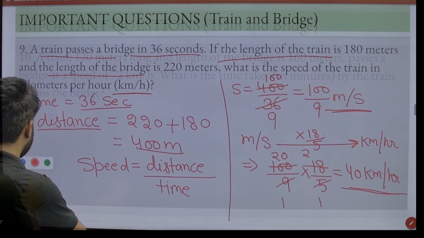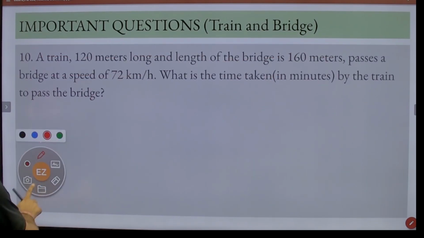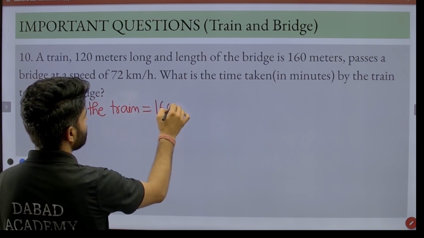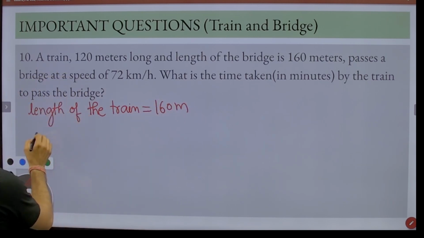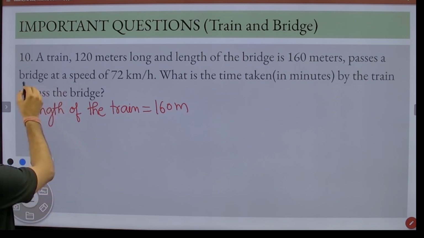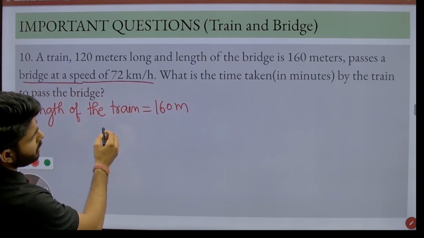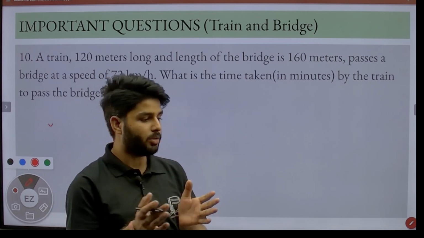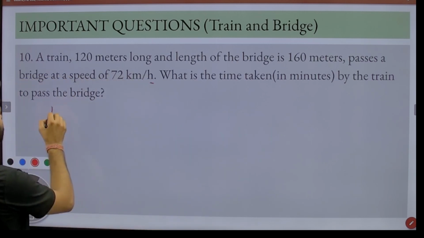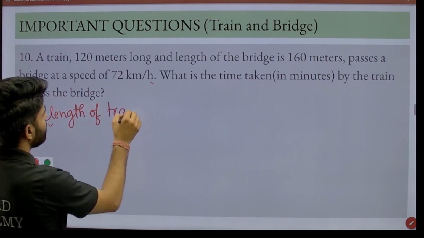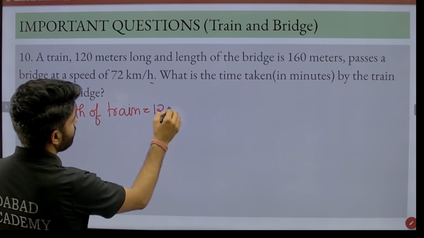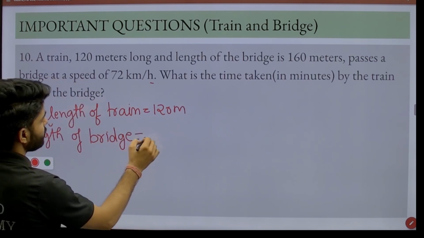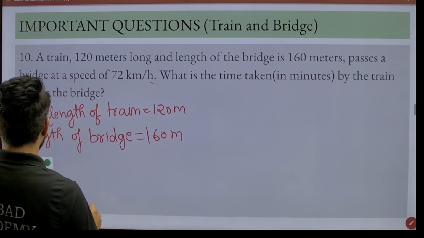Then the next question is a train 120 meter long. Okay, we have the length of the train, that is 120 meter long, and the speed is 72 kilometer per hour. So first we have the length of train, that is 120 meter, and it crosses a bridge of length 160 meter.